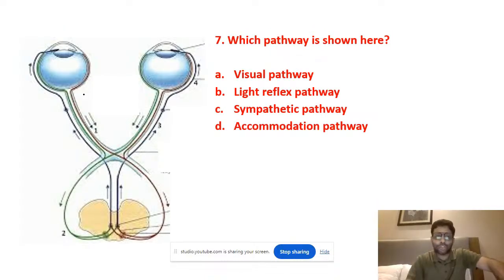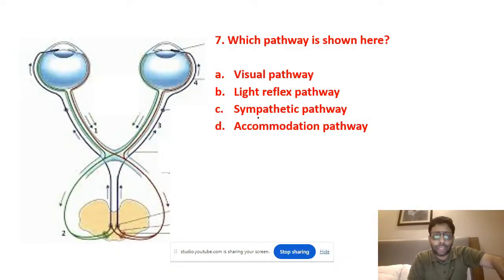Now, what is the pathway shown over here? It is not going into the brain, this is the midbrain, pretectal nucleus. Then it goes into the Edinger-Westphal nucleus, and the arrow is taking back, going into the iris. Now, this is not a visual pathway because the occipital cortex is not shown.